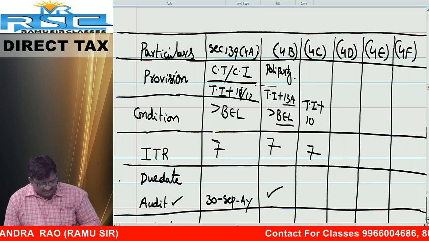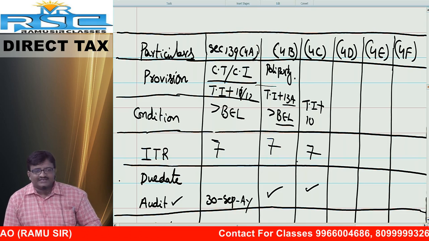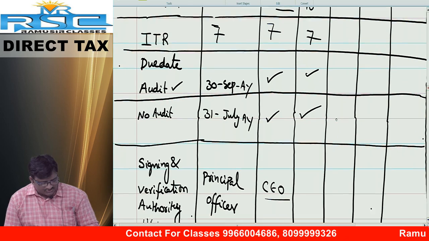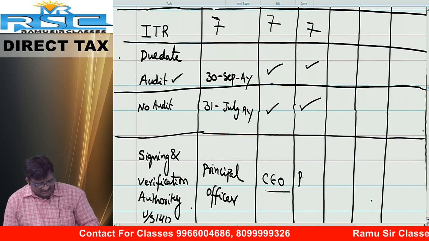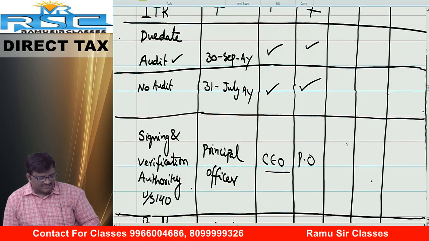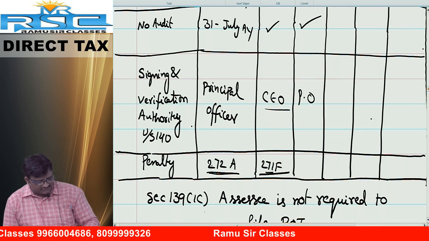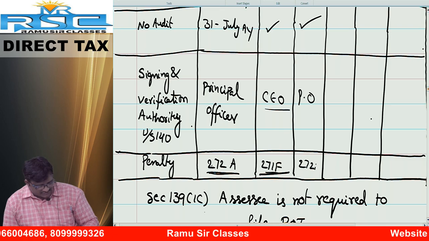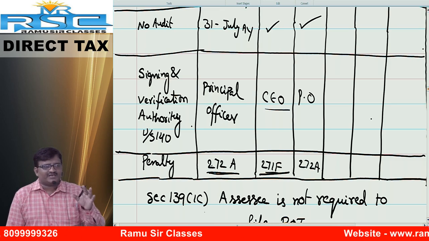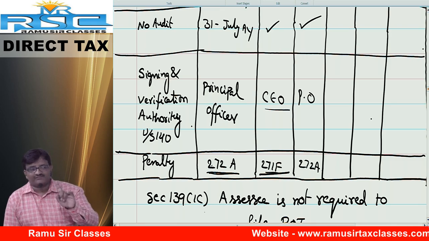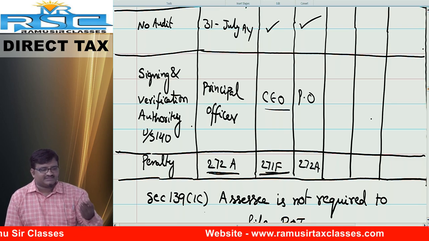What is the ITR number? 7. What is the due date? Audit applicable, 30th September. Audit not applicable, 31st July. Signing and verification authority, principal officer. Next one, friends, what is the penalty? 272A. First one was 271F; here what is the answer? 272A. How much is the amount? Rupees 100 per day of default. General penalty of 5,000 is not applicable here. Please write the running notes. Start.